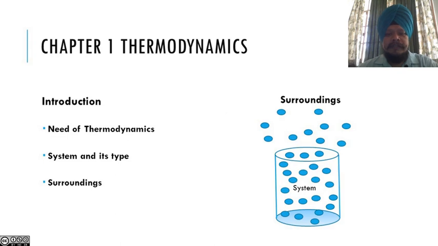So there is a system shown in a figure, and another is the surrounding. Anything which is under consideration, which we are going to study, is known as the system, and the rest is known as the surrounding. There is a hypothetical gas molecule. We know gas molecules are in the system and also in the surrounding. Any gas molecule which is under consideration is a part of the system.